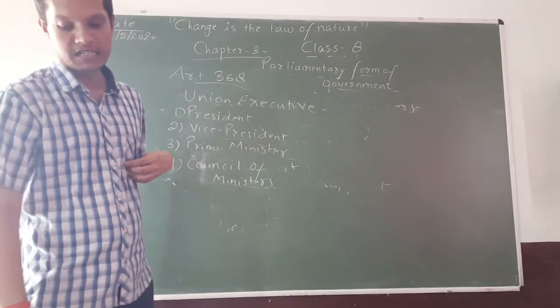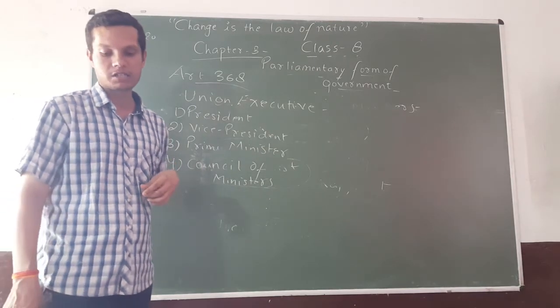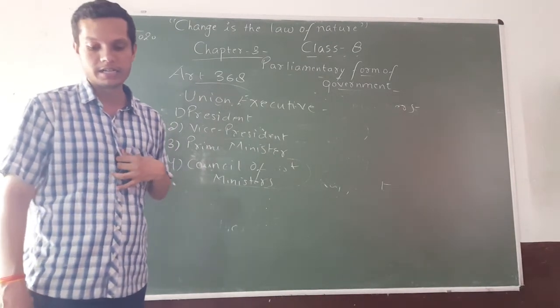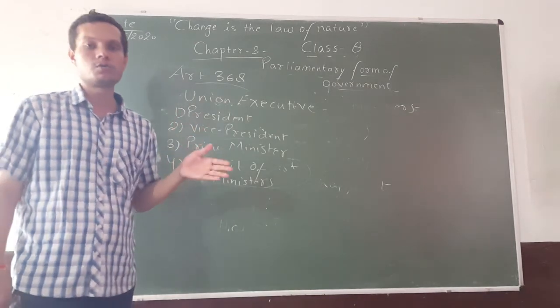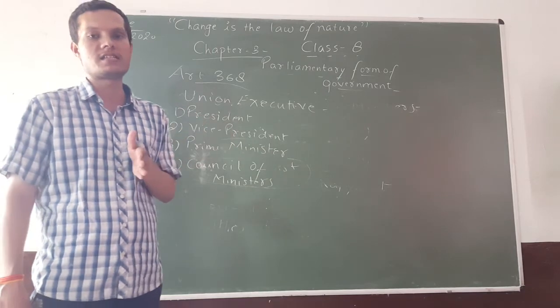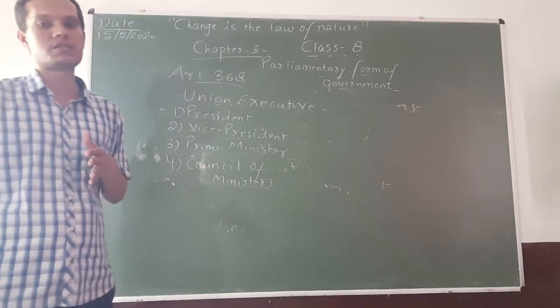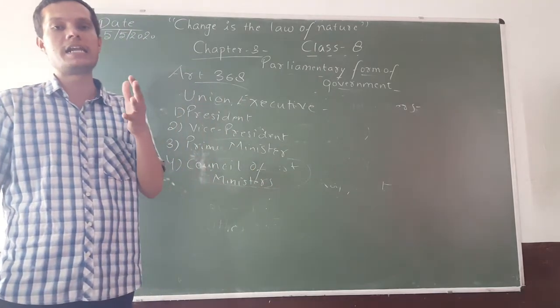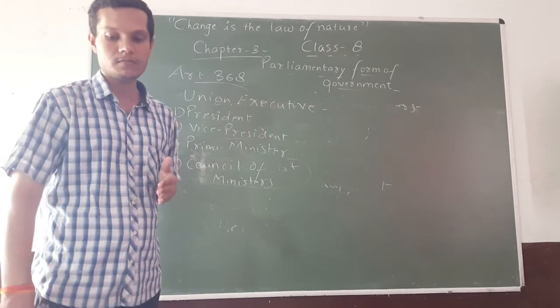The president is elected by the members of an electoral college consisting of elected members of both the houses of parliament and the legislative assemblies. So I have told you that the president is elected by the members of both the houses as well as the members of the legislative assemblies. All the representatives of the country elect the president.